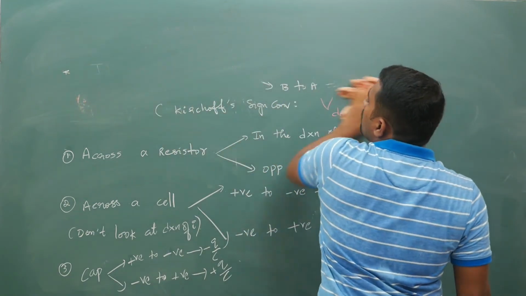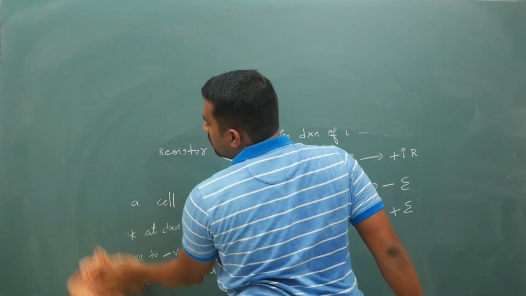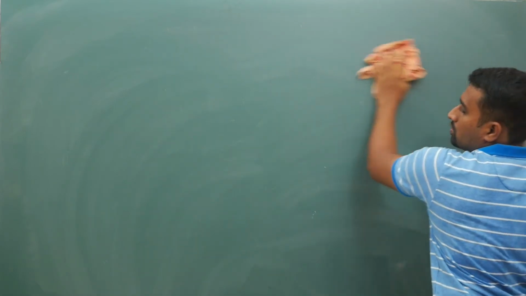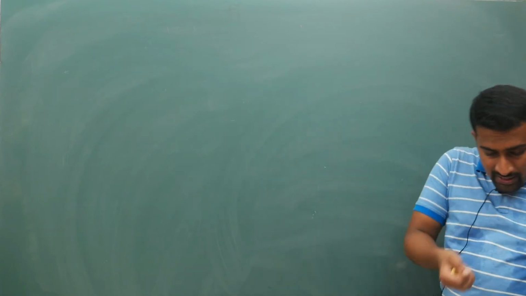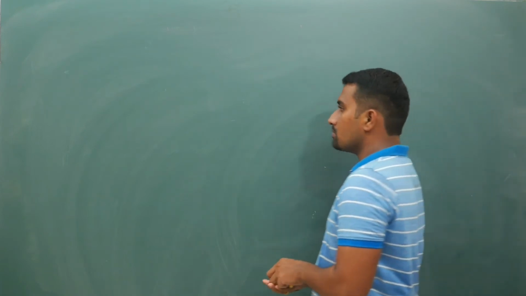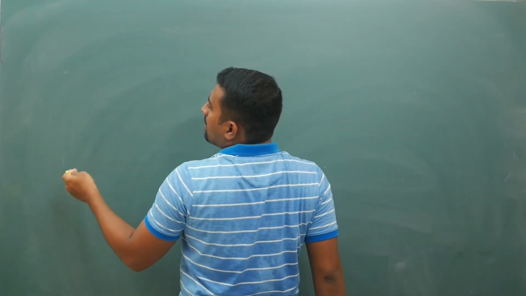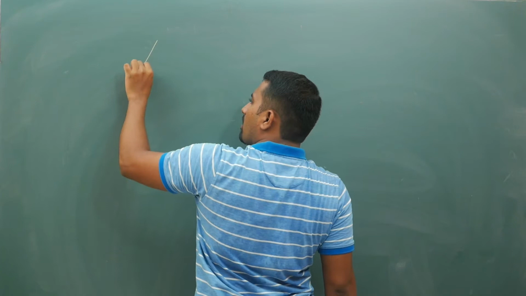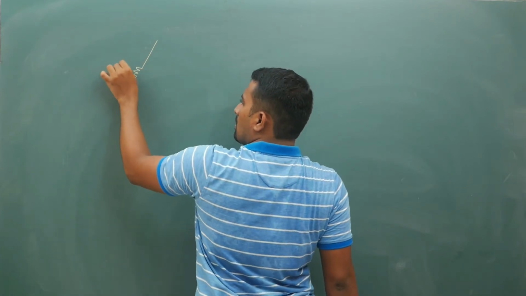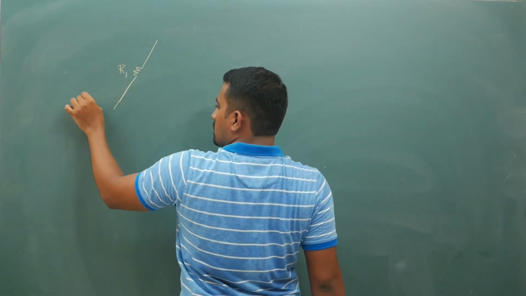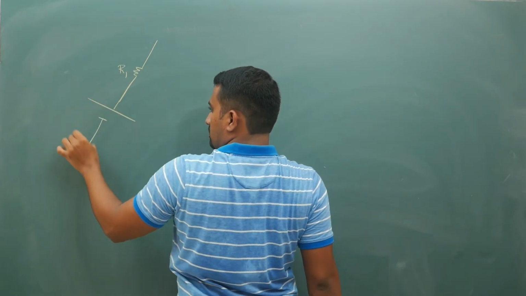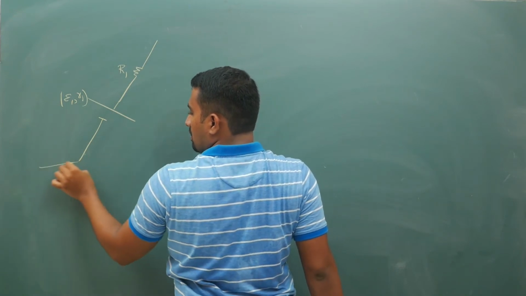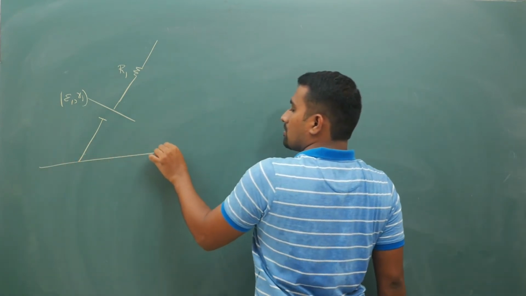Now what to do with this, I will tell you. How to apply this Kirchhoff's sign convention is what we are supposed to know. Now coming to your Kirchhoff's sign convention, your first and foremost important example that I usually take often is, if you have a branch of circuit like this, EMF is E1, internal resistance is R1. I have explained about this cell.